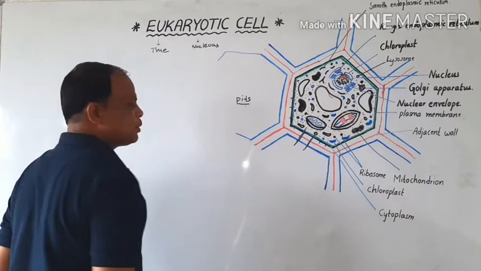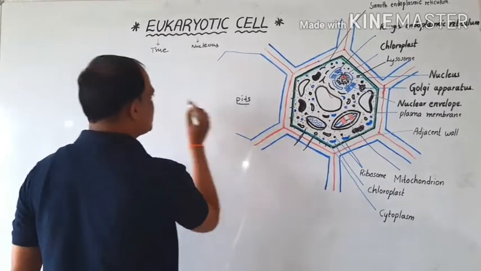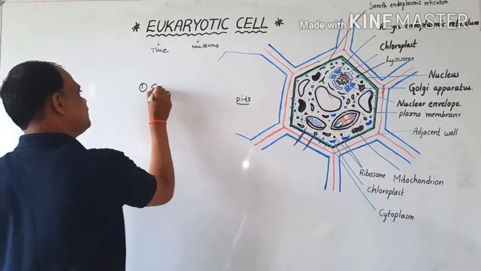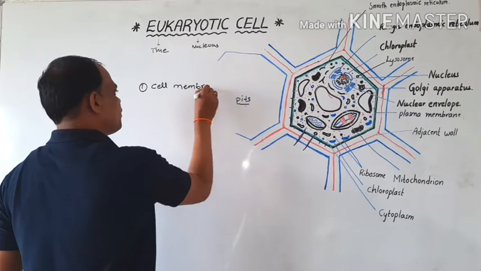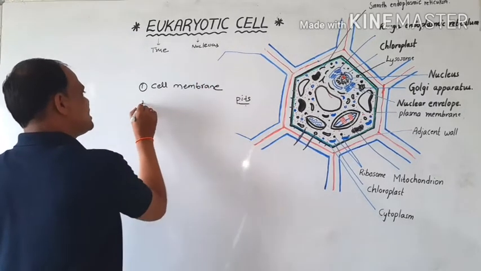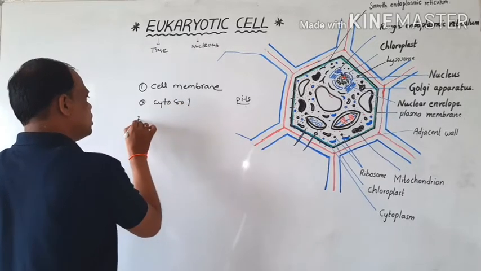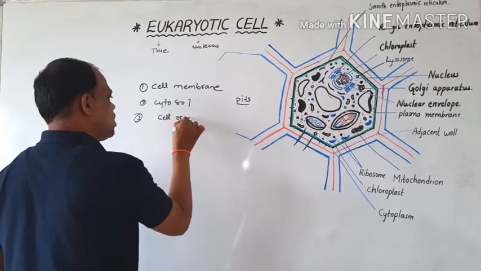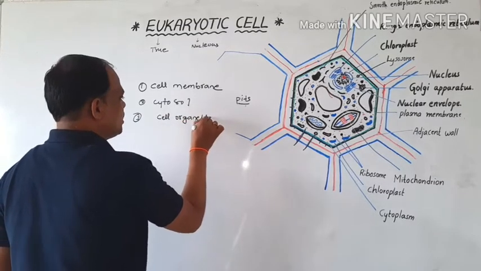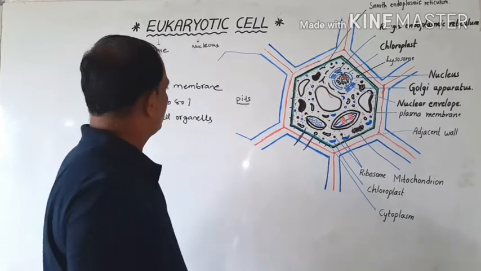The protoplasm can be divided into several components: the cell membrane, the cytosol, and the cell organelles. These 3 components are present in the protoplasm.